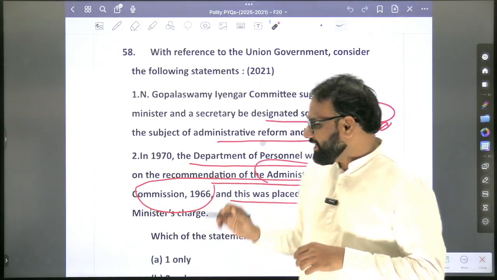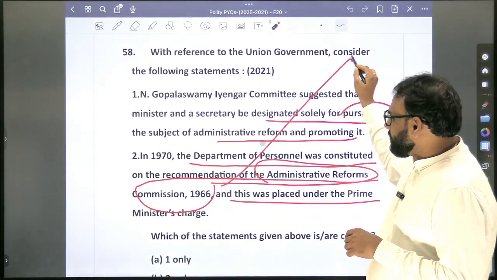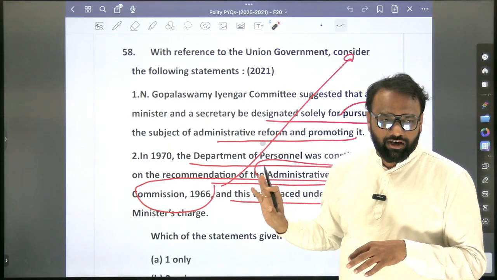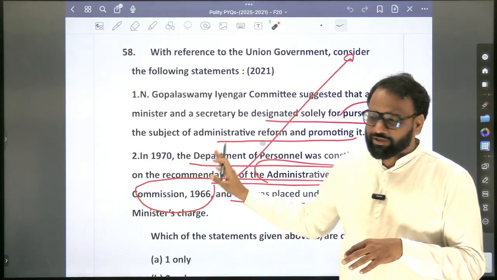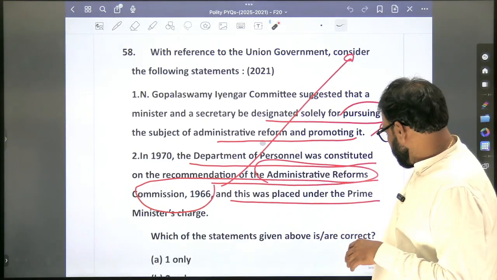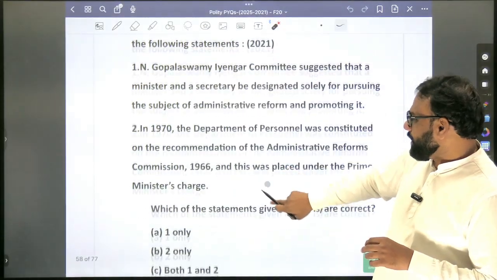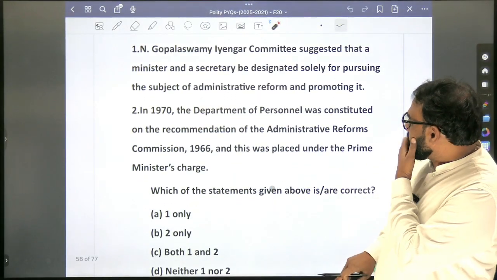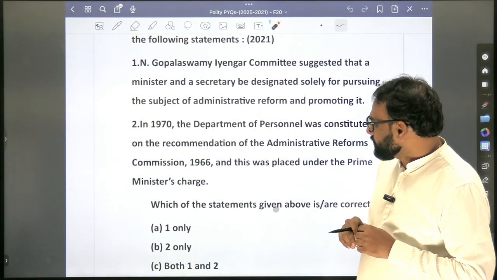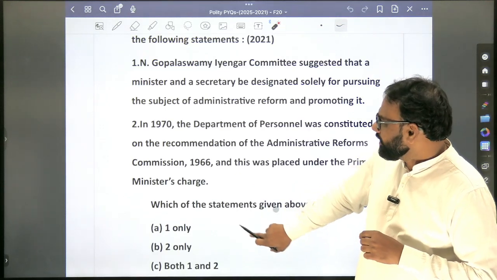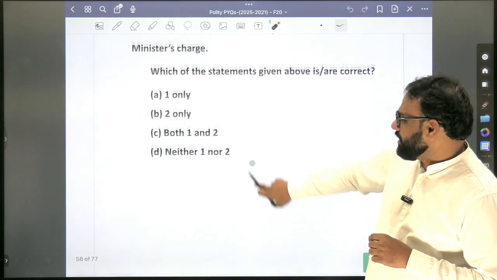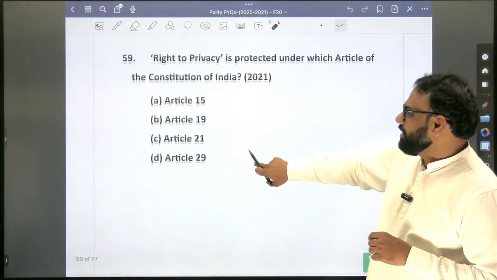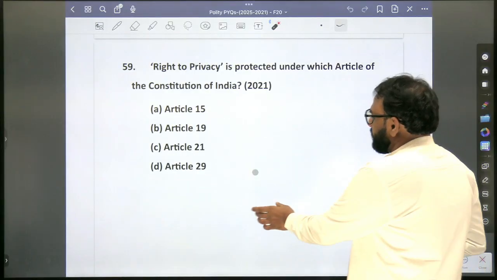Very important. In that context, some brainstorming and extra information from the ARC we shall add. Otherwise, we'll not focus much on it. So what is the official answer key here? Whether it's 1 and 2, I am not sure. Otherwise, just look into it. 2021 question, not pure static polity part. Okay, polity part.